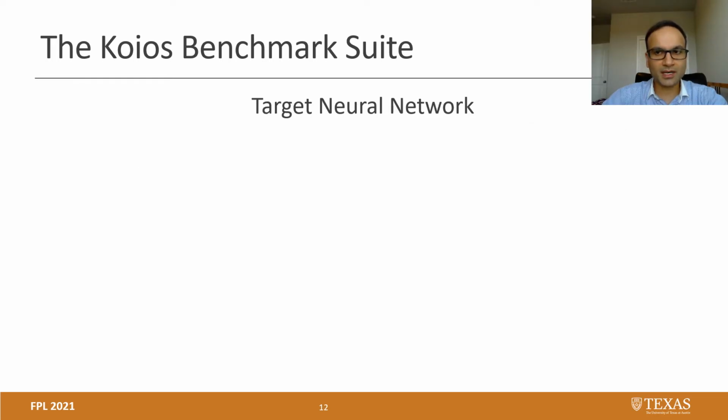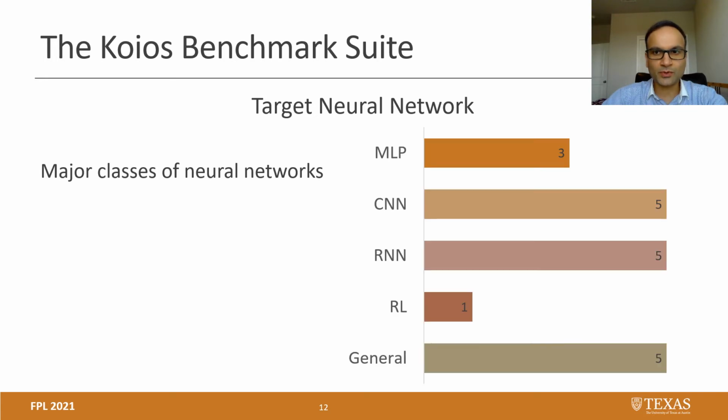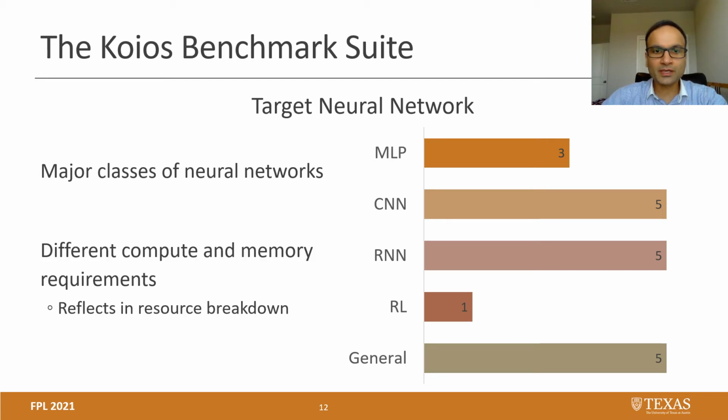The next angle is target neural network. Koios has designs from all major classes of neural networks: multi-level perceptron, convolutional neural networks, recurrent neural networks, reinforcement learning, and some designs that cater to multiple neural network classes. It is important to include different classes of neural networks because different classes have different compute and memory requirements, which reflects in the different resource breakdown of these designs.